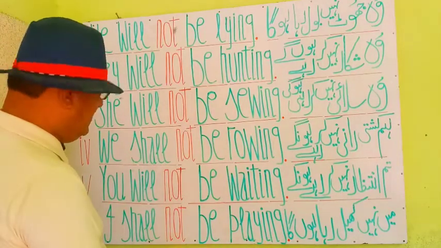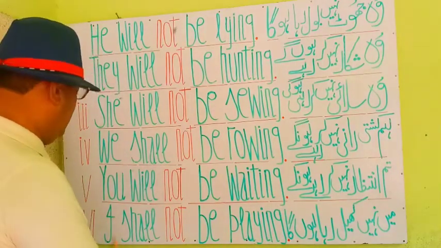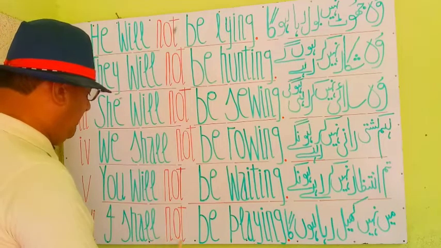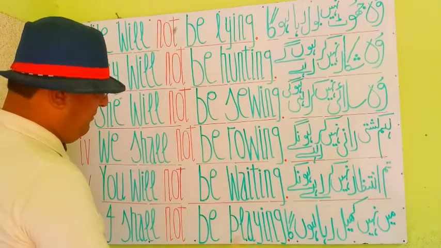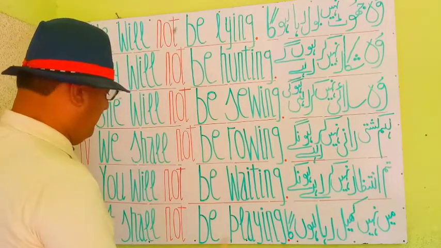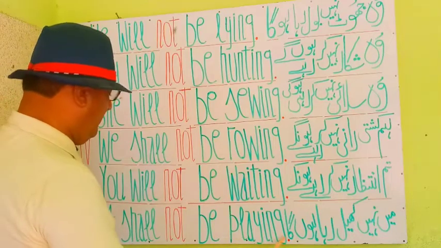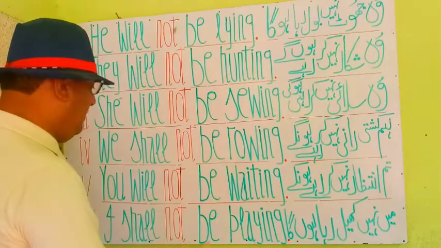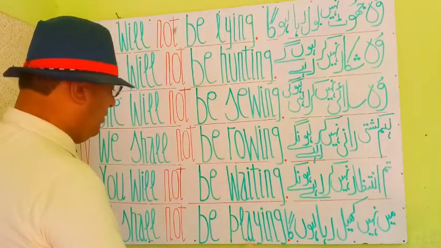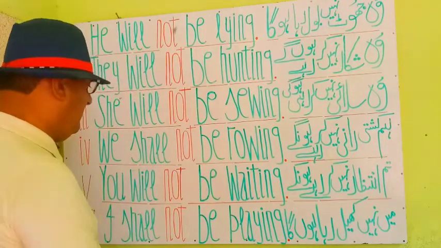You see my students, I is a subject and a pronoun. Shall is a helping verb. Not is for negative sense, for negation. Be playing is a principal verb. It shows the continuity of the verb. I shall not be playing.